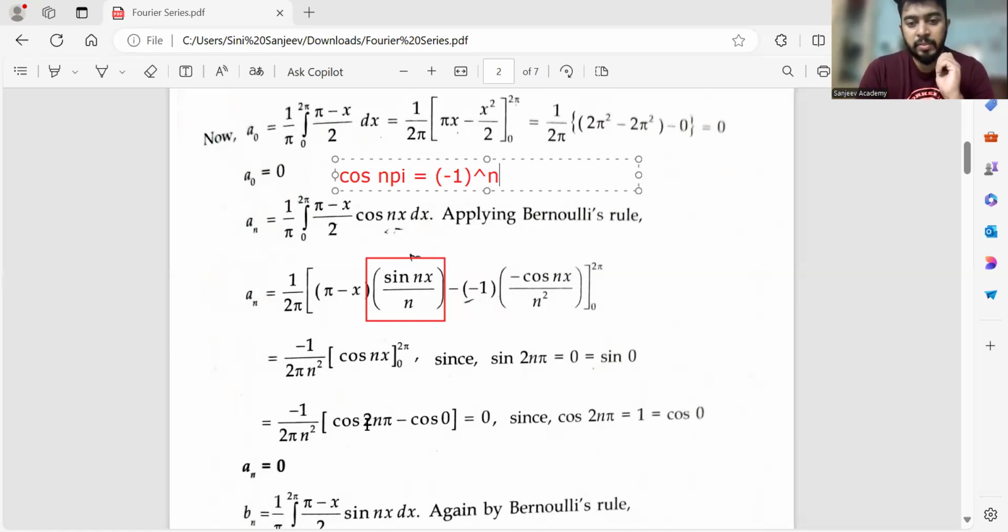So cos 2 n pi is 1. It doesn't matter what the n value is. So end of the day, whatever you do, you'll get the answer 0. Fine. So that's it.